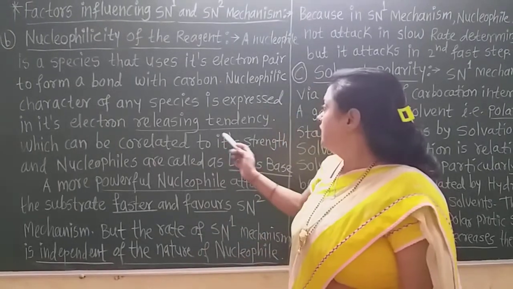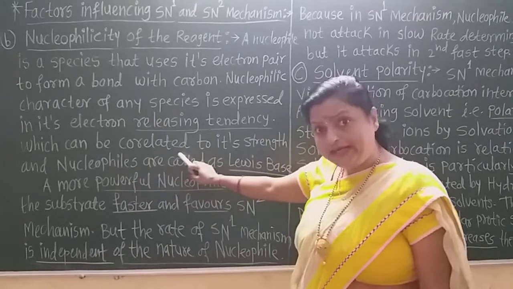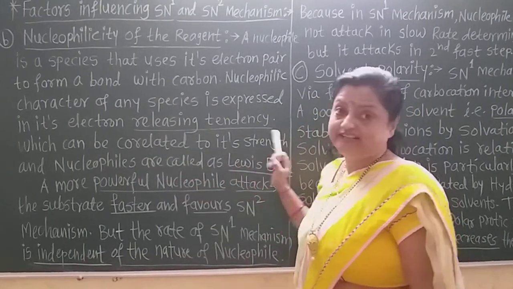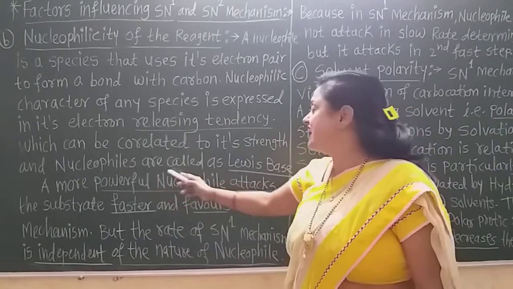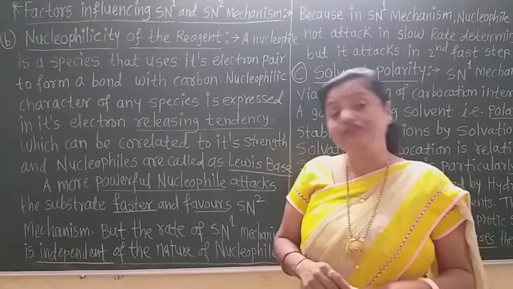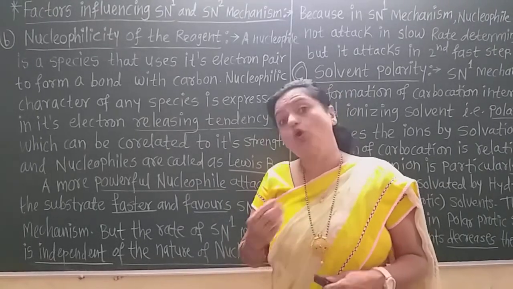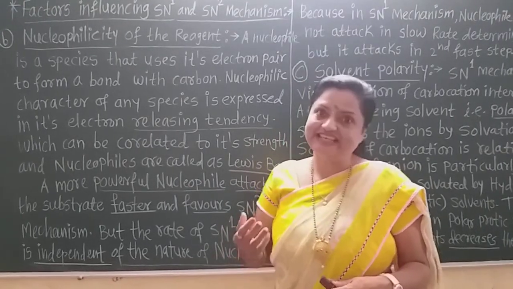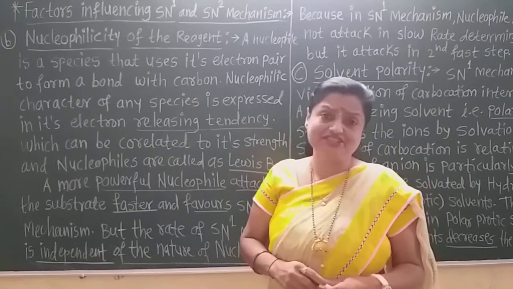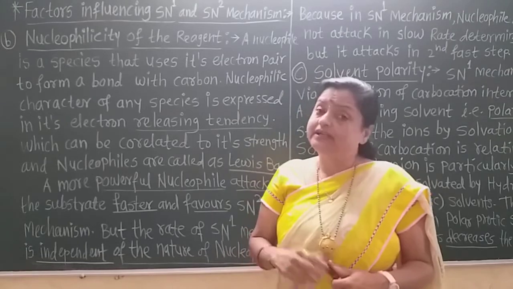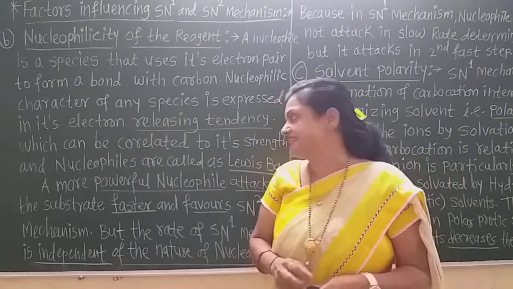So the electron releasing tendency can be correlated to the nucleophile's strength. And nucleophiles are called Lewis bases. We know that electron releasing species are called Lewis bases, and electron accepting species are called Lewis acids. In the 11th standard we learned about that. But the nucleophile releases the electron, so they are Lewis bases.